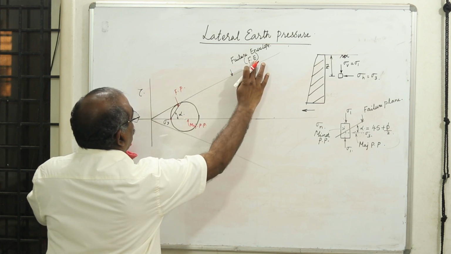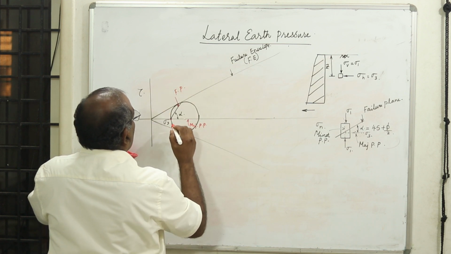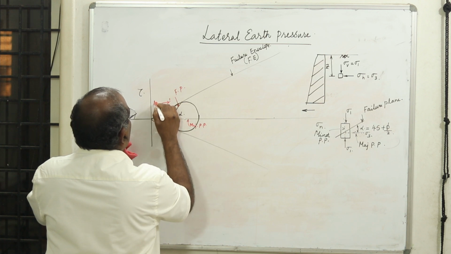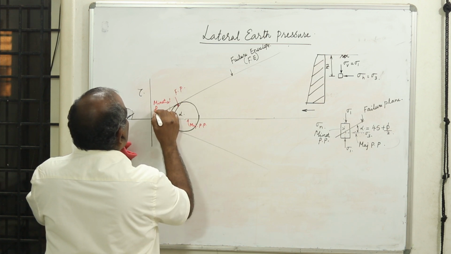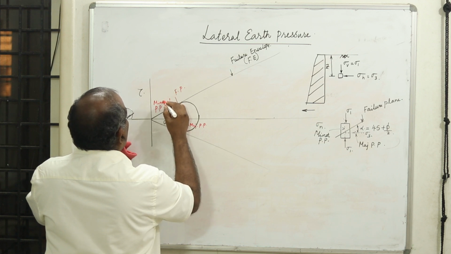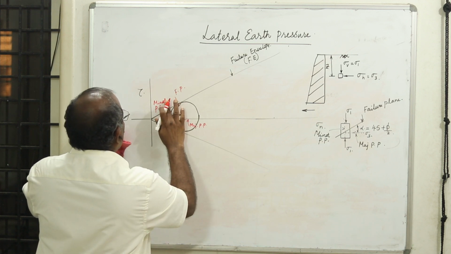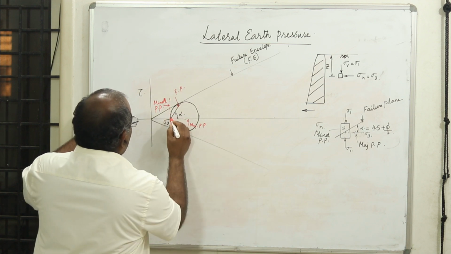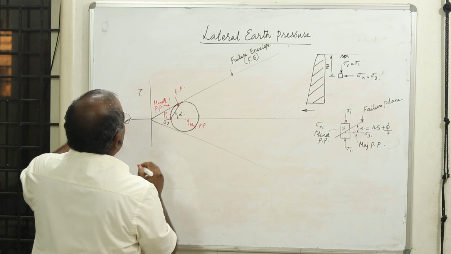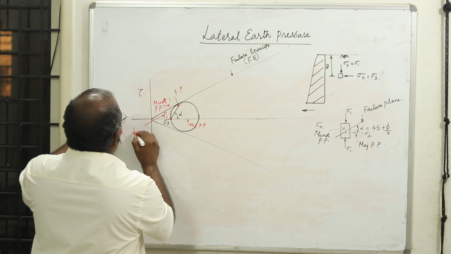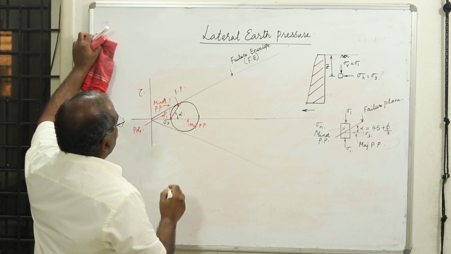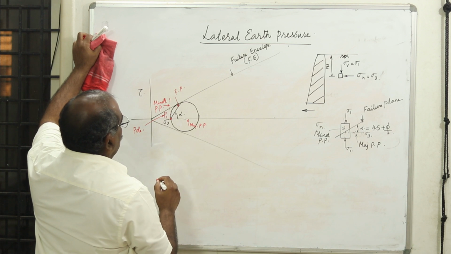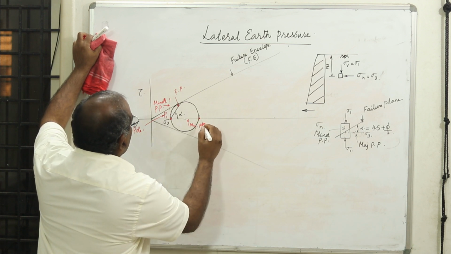Please don't get confused between failure envelope and failure plane. And this is the minor principal plane. See, in textbooks you don't get all this information. I am trying to give all this additional information. This is the minor principal plane. Now this is the pole. Let me call it P1. P1 is the pole. Those are the original planes. You have the major principal plane, minor principal plane, and the failure plane. Now this is your sigma 1.